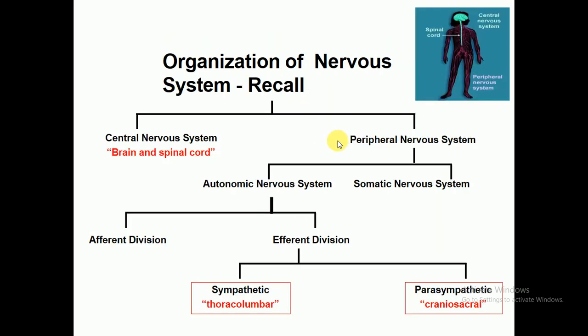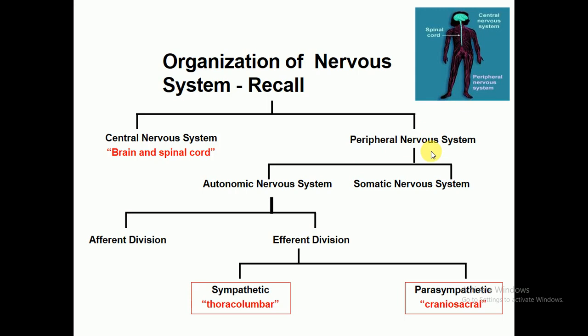Look at here. This is the organization of the nervous system. Let's start to recall your past knowledge. We know that the nervous system has one part, the central nervous system, and the second, the peripheral nervous system. The central nervous system is actually the brain and spinal cord, while the peripheral nervous system I have already explained in detail in lecture number 31 about the nervous system.